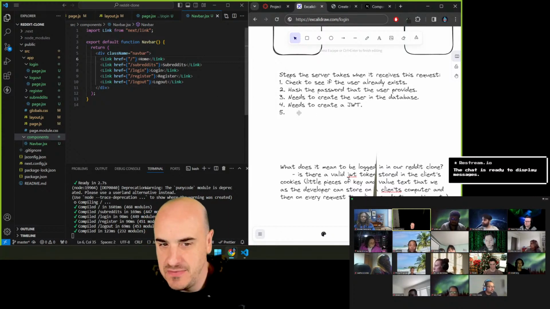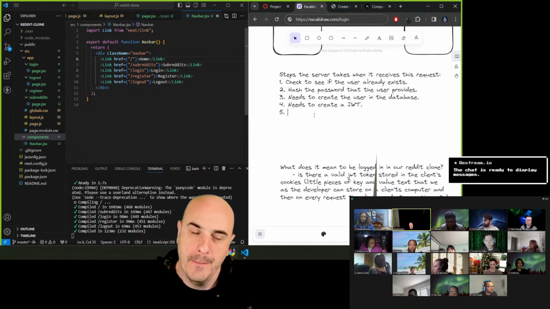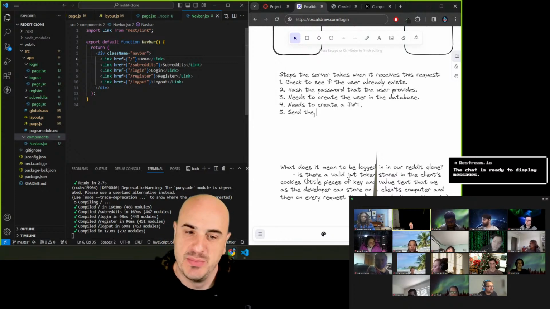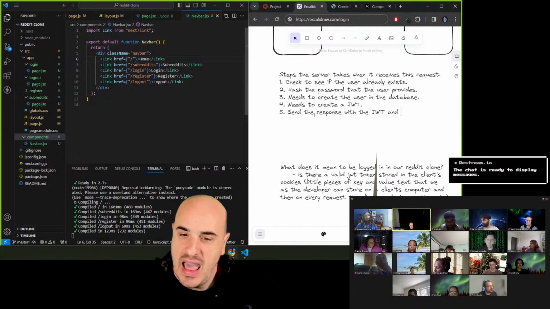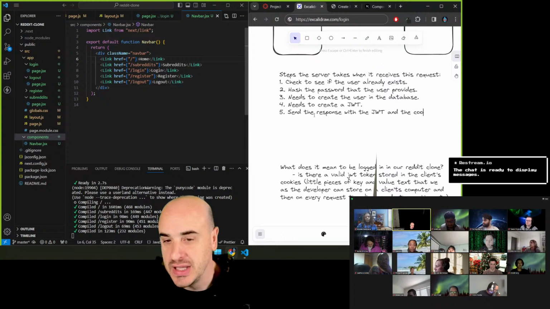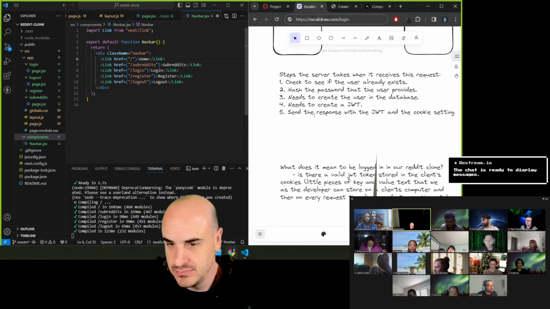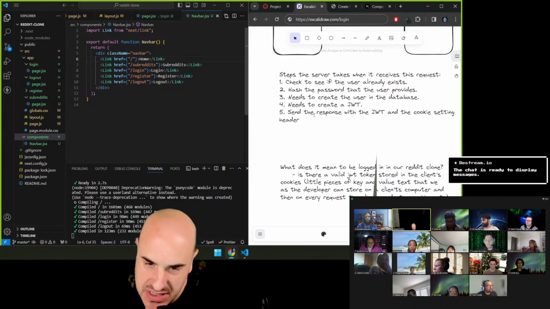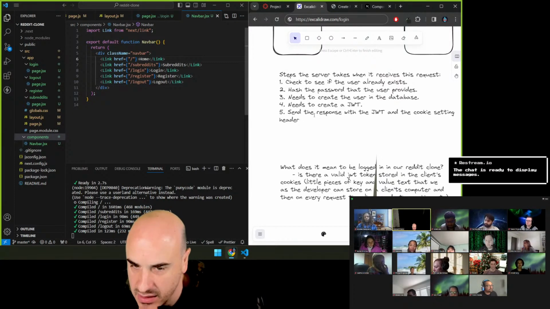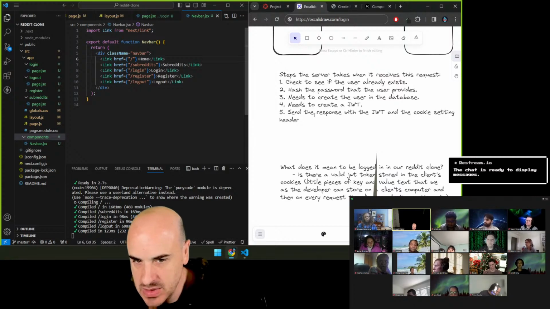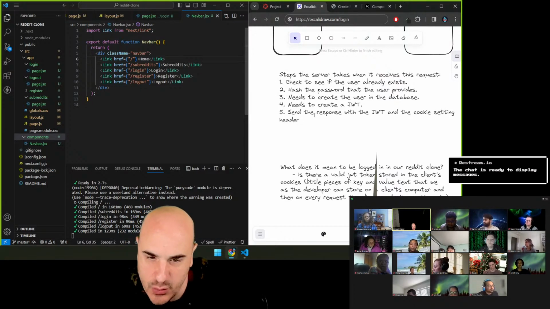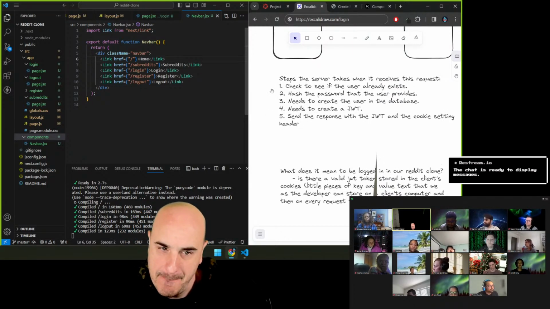So step 5 is we send the response with the JWT and the cookie setting header. So then when the client receives this response, the browser will automatically store the cookie. So a lot going on on this registration request, right?